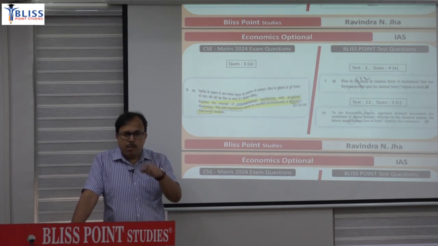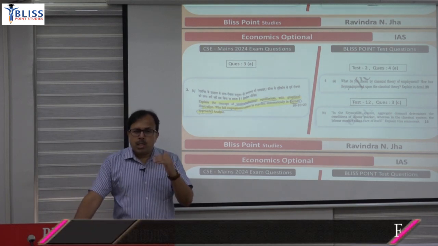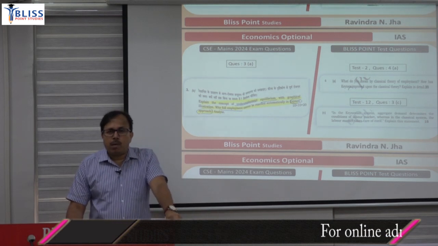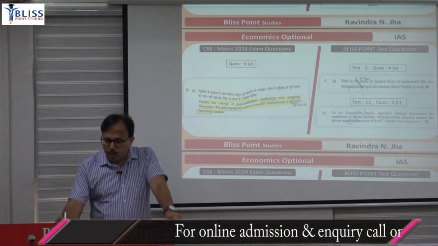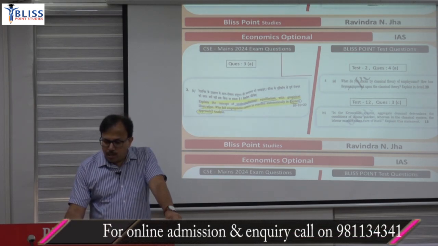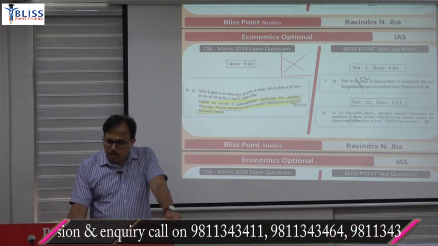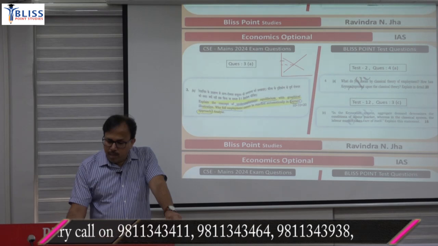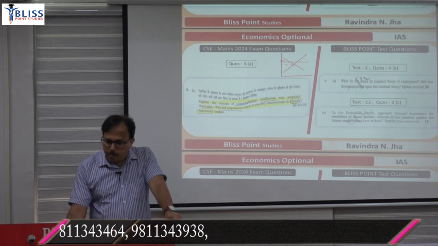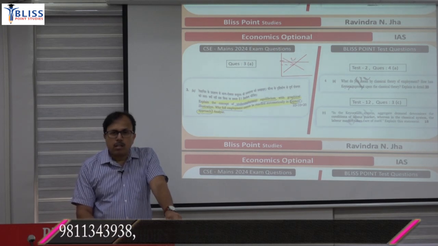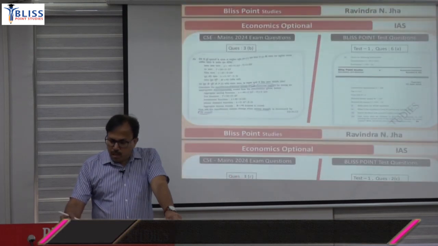So if labor demand and labor supply are in equilibrium at a particular wage, but due to rigidity wages are higher, then labor demand will be less, supply will be more, and there will be unemployment. That means you can explain that part simply graphically, in the sense you can draw the labor demand and labor supply. This will be the market equilibrium wage, but if the rigid wage is higher, you will find a gap, and that gap will be called unemployment. Then third B was a numerical question.